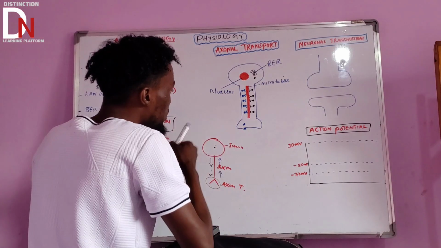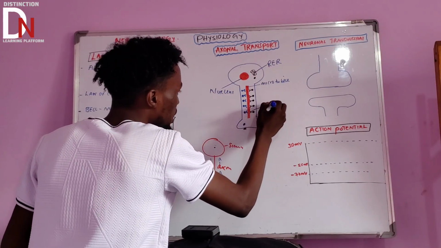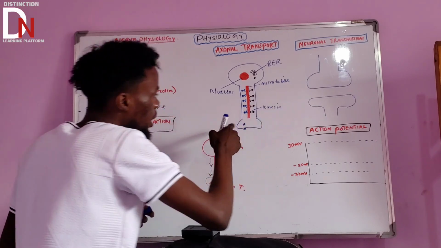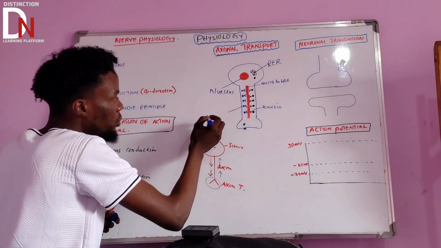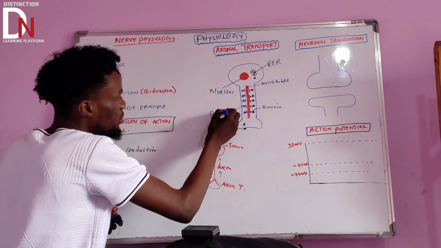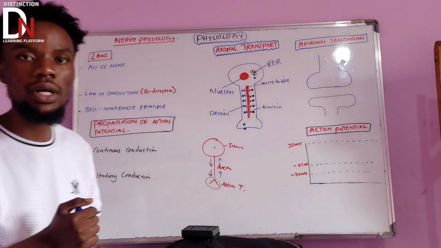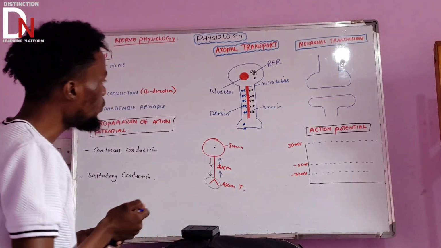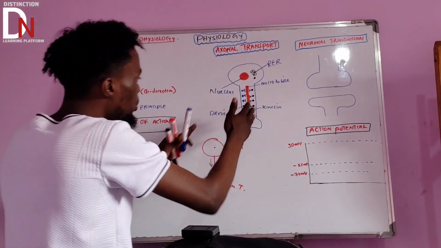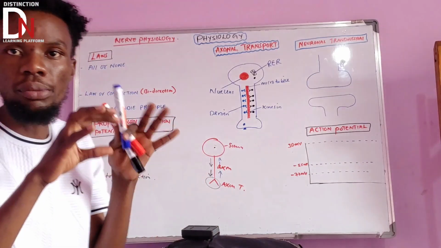So these black structures are kinesin. And what about these blue ones? We are going to call them dynein. So these two important structures, the kinesin and the dynein, are embedded in the microtubule.